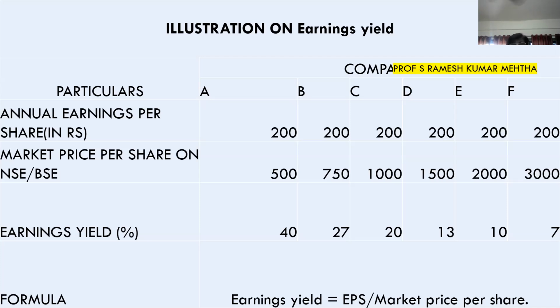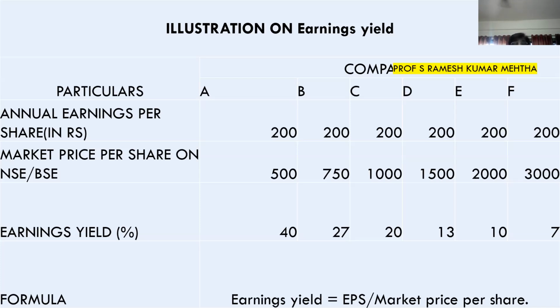The higher the yield, the better the company. In the first case, the company is earning 40 rupees per share on an investment of 100 rupees. In the second case, on 100 rupees, the company is able to earn 27 rupees. And in the third case, 100 rupees is the investment and 20 rupees is the return. So which company is good? A company reporting higher earnings yield is a very good company. So company A is very good in my portfolio compared to the last company, company E, which has an earnings yield of only 7%.